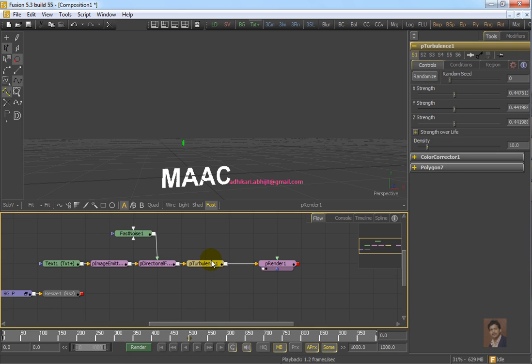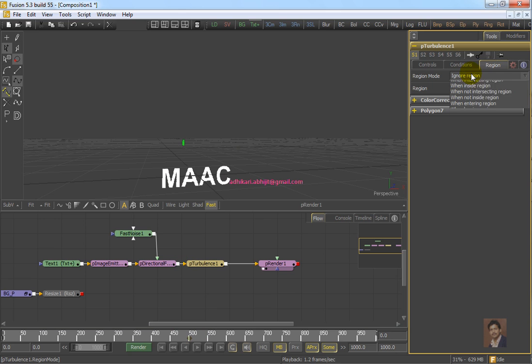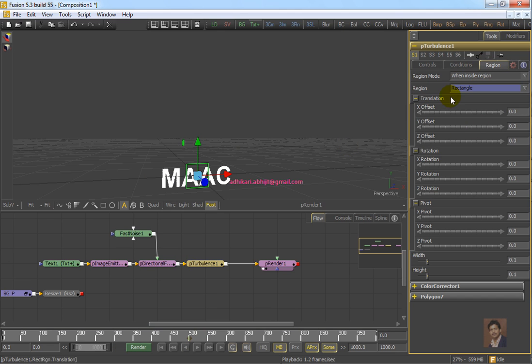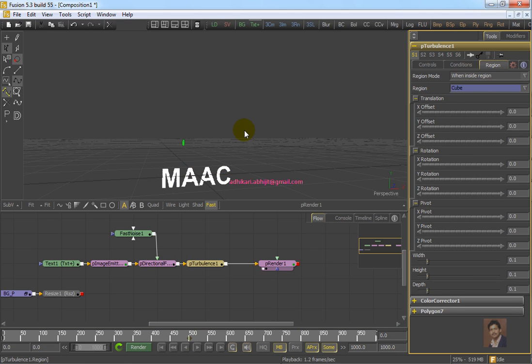Now if you would like to create that effect, you can set a region for the turbulence. Select turbulence, go to region, when not inside region, that means when the particle is outside the region. You can select rectangle, you can select cube also.